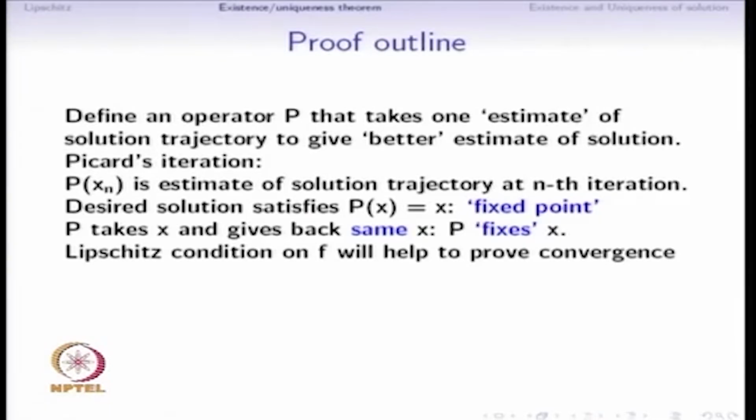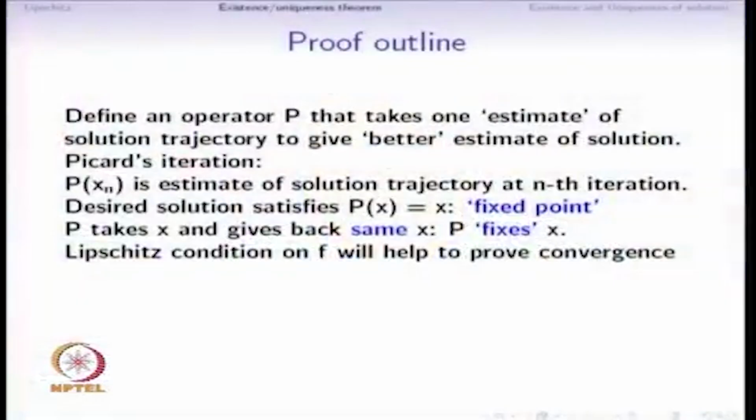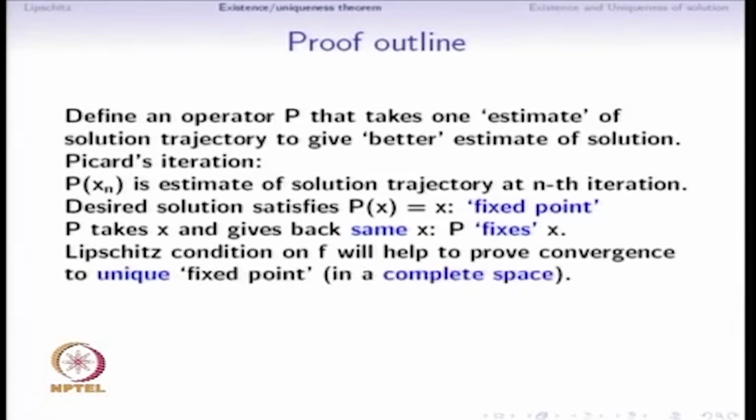Why do we call it fixed? Because the desired solution, the solution to the differential equation, takes x and gives back the same x. In other words, while it takes different xn and gives back xn plus 1, possibly different from xn, while this is possible in general, we will construct P such that the desired solution x will satisfy Px equal to x. In other words, P fixes x. So the Lipschitz condition on f will help to prove convergence of this iteration to a unique fixed point.